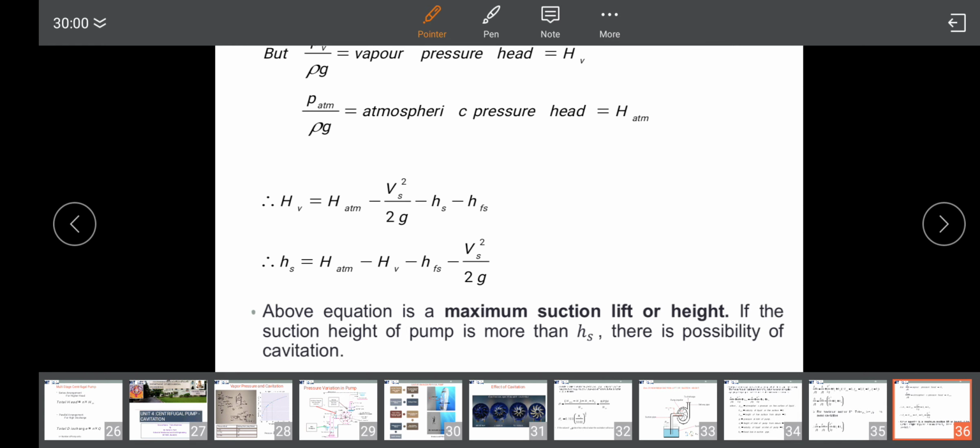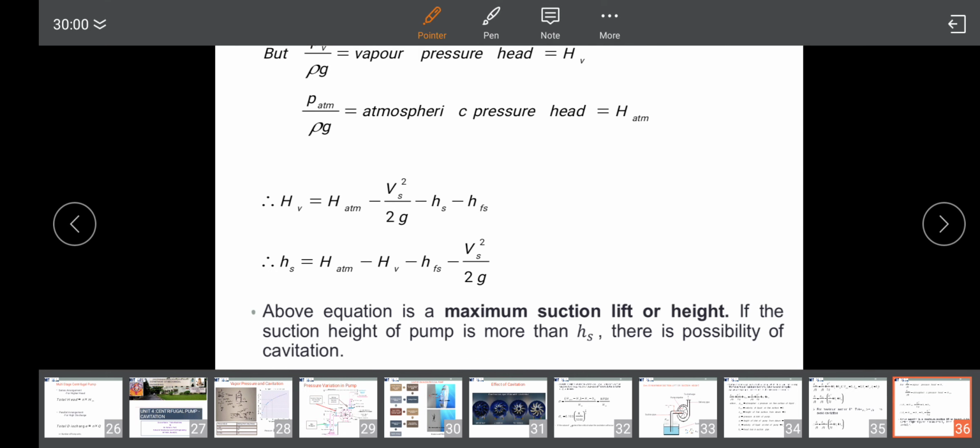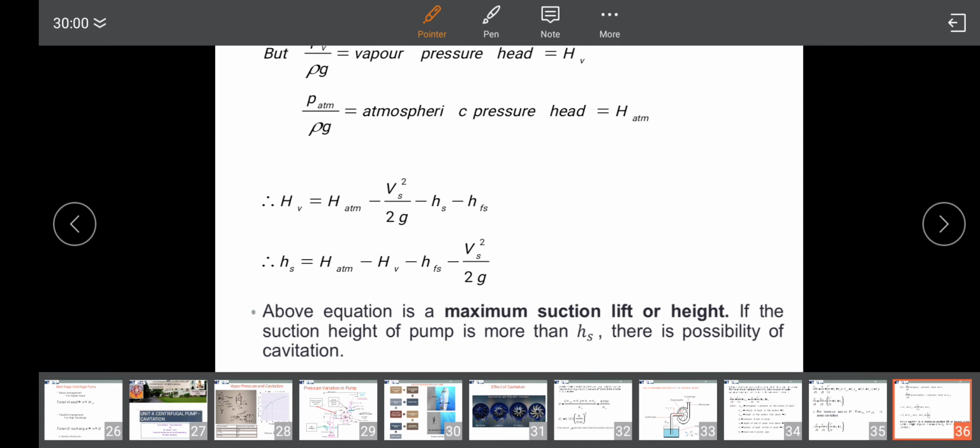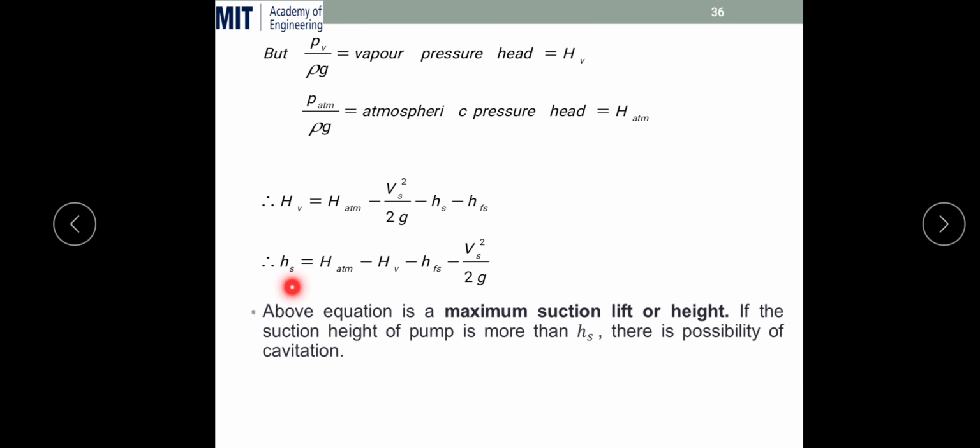We can write in terms of the head energy now. Atmospheric pressure head H atmospheric. So HV is equal to H atmospheric minus V1 square by 2g minus HS minus HFS. Our aim is to find out the suction head, that is the suction lift or suction height. So this suction head or suction lift is equal to H atmospheric, that is atmospheric pressure head, minus vapor pressure head, minus HFS, and minus V1 square by 2g, that is suction velocity head. This equation is the necessary equation for the suction lift to avoid the cavitation, and according to this equation, if the actual suction height of the pump is more than the HS, then there is a possibility of the cavitation.